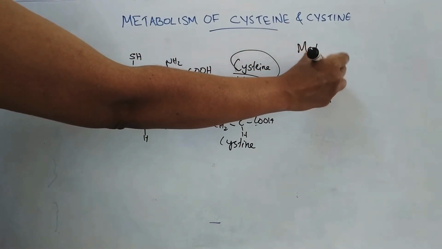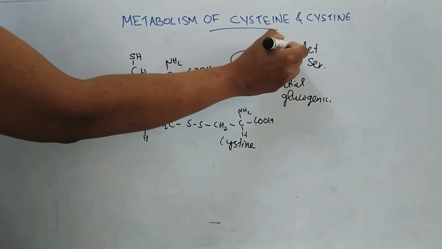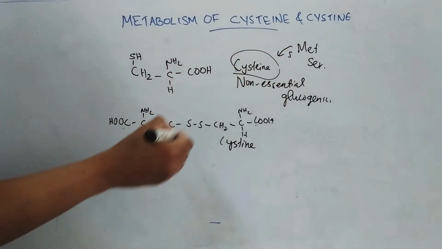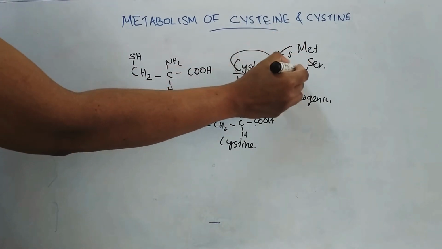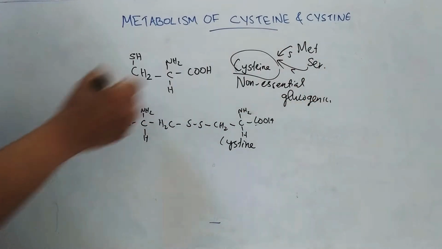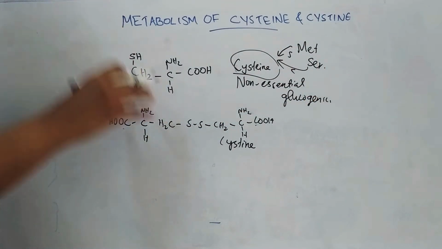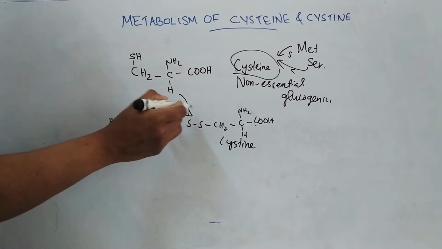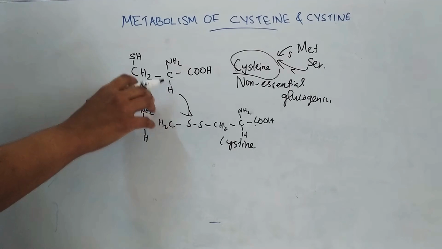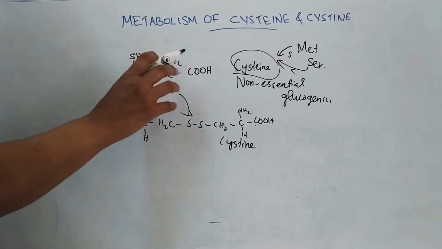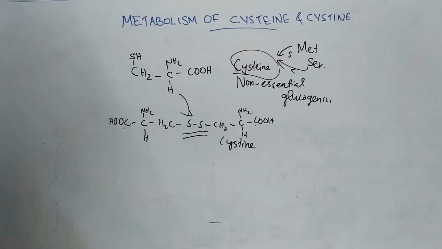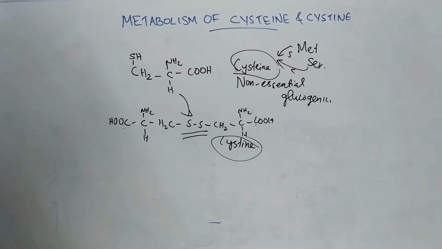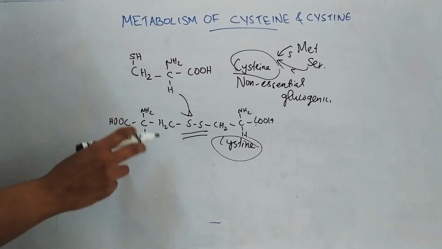Here, the sulfur of methionine is directly transferred to the formation of cysteine, and the carbon skeleton of this cysteine is derived from serine. Cystine is formed by oxidation of cysteine. Two molecules of cysteine are joined together by a disulfide bond, and it forms one molecule of cystine. So, this is the formation of cysteine and cystine.